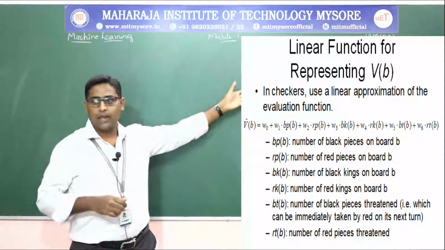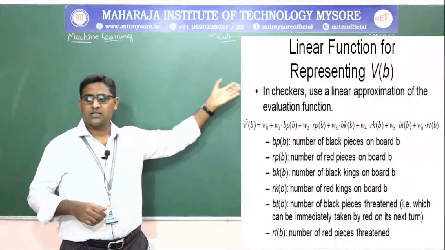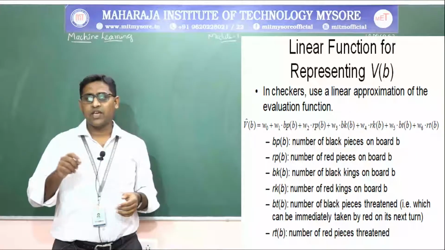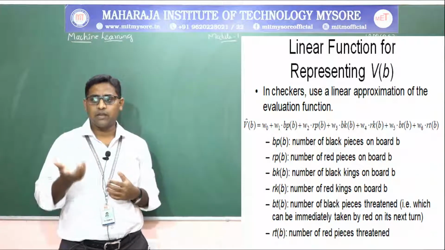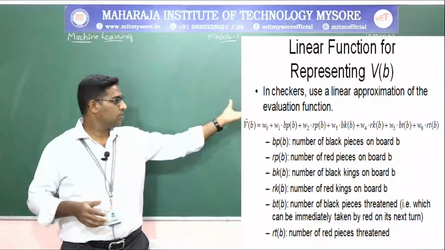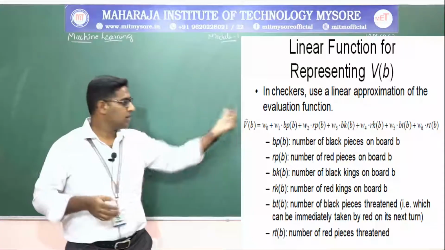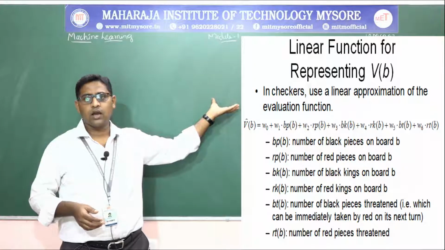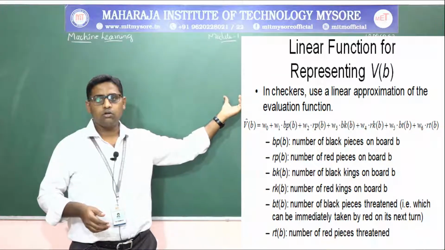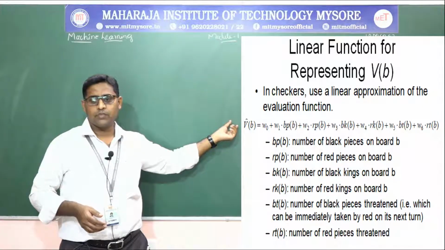The number of black pieces on the board is BP, the number of red pieces on the board is RP, then BK is black kings and RK is red kings. The number of black pieces threatened by red is represented as BT, and similarly the number of red pieces threatened by black is RT. This is the representation of the equation we have shown here: the function V of B will be adjusted by the weights W0 to W6 across all the black pieces and red pieces respectively.